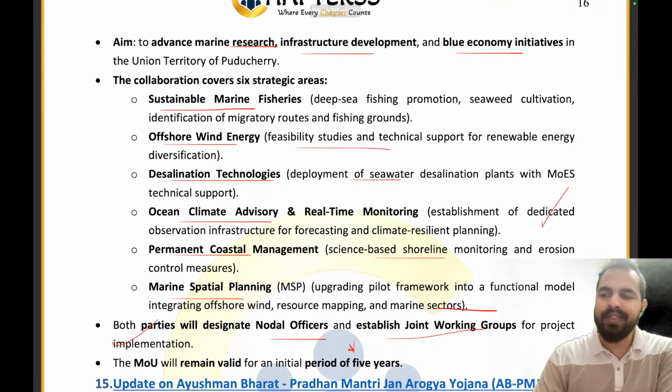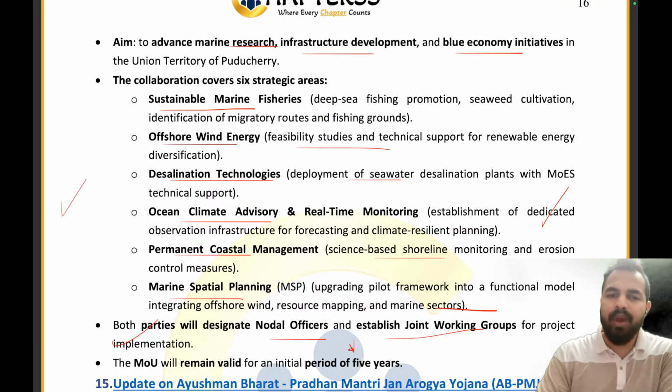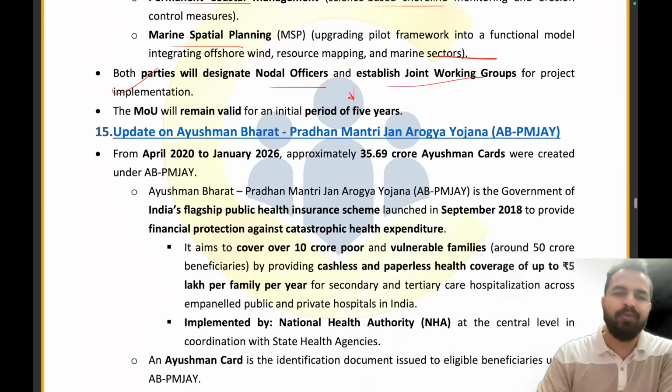So Ministry of Earth Sciences signed an MOU with the government of Puducherry for sustainable marine fisheries, offshore wind energy, desalination technologies, ocean climate advisory, permanent coastal management, and marine spatial planning. That is all. Clear, everyone? That's all from this part. Let's move ahead to the next part.